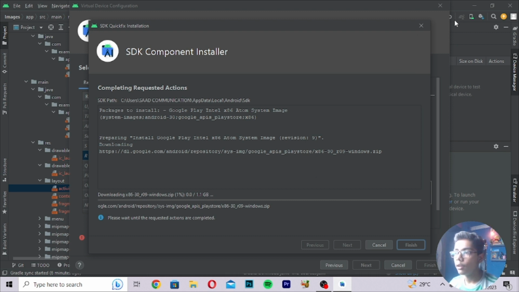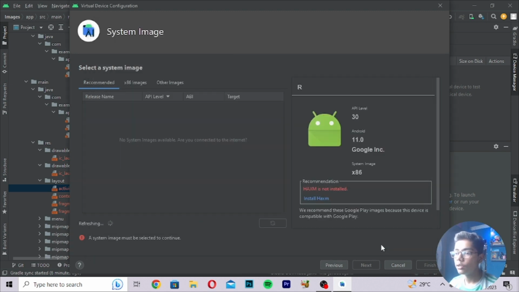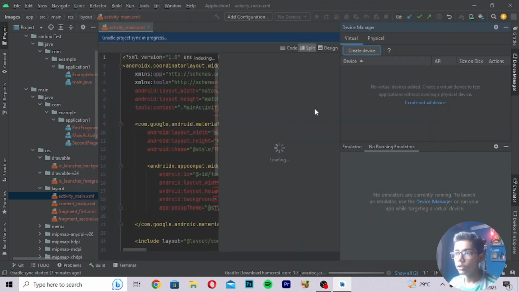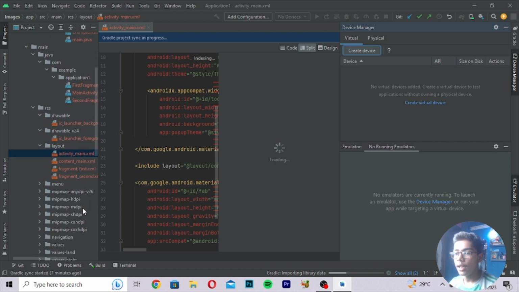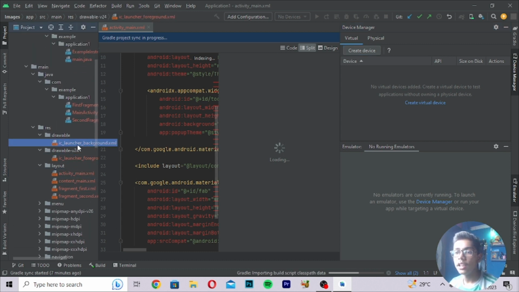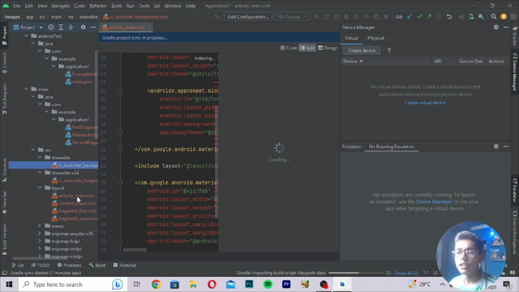But if your system is slow, or if you do not have a good internet connection, it can take too long to just create your file here. So you can see our Gradle project is running. Because of that we cannot see our application here. So today in this video I want to tell you how you can work with your folders and menus here.